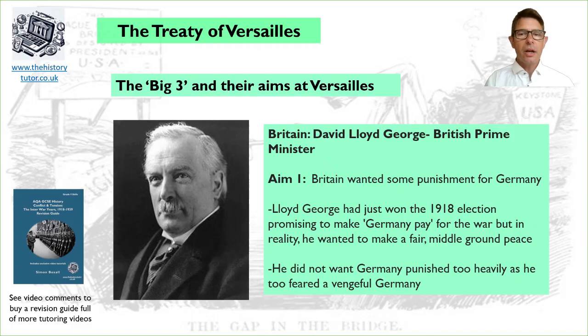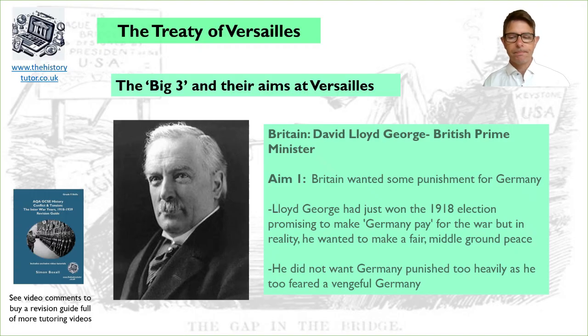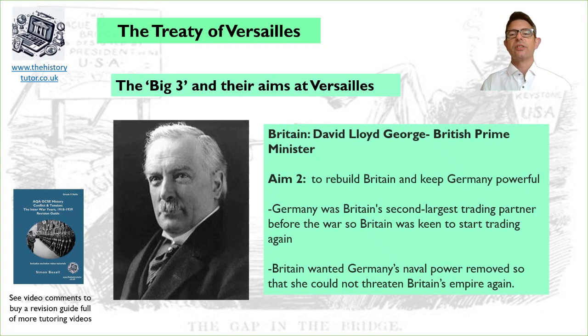He did not want Germany punished too heavily, as he did not want a vengeful Germany that wanted to go into the international world angry and wanting revenge. So David Lloyd George's second aim was to rebuild Britain and to keep Germany quite powerful to help with this. Germany was Britain's second largest trading partner, and Germany was able to trade and buy things from Britain, which helped Britain pay off their significant debts to the Americans that they'd gained during the First World War.